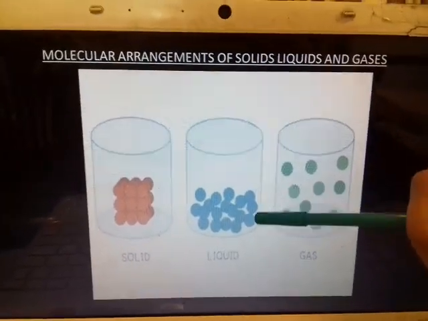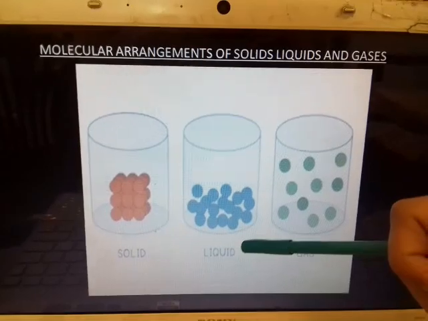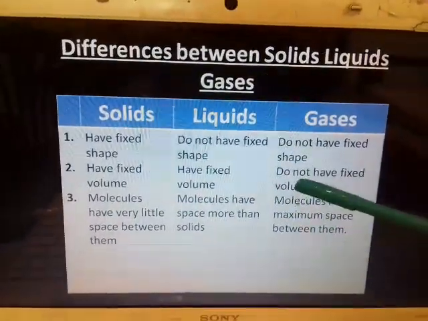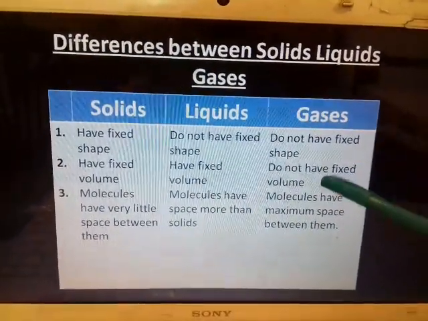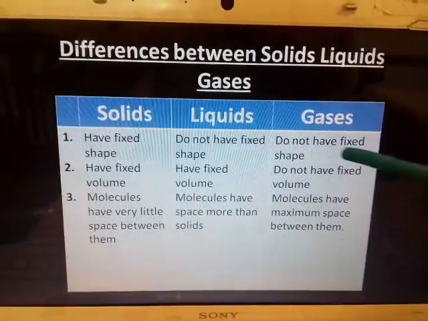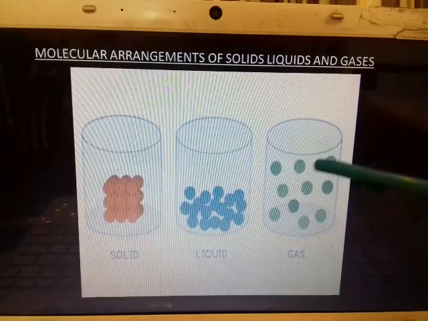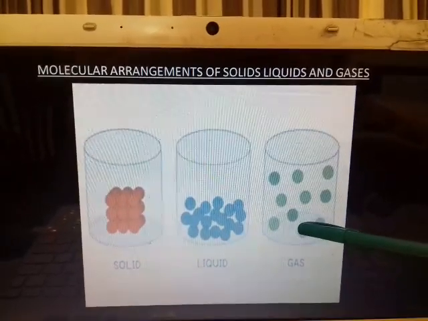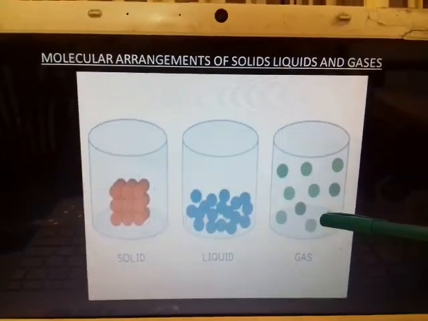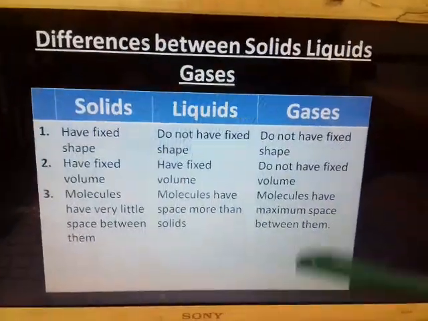So this little space between the molecules enables the liquid to flow. In this slide I am showing you again, the gases do not have a fixed shape at all. The gases will not have a fixed shape because there is too much space between them.